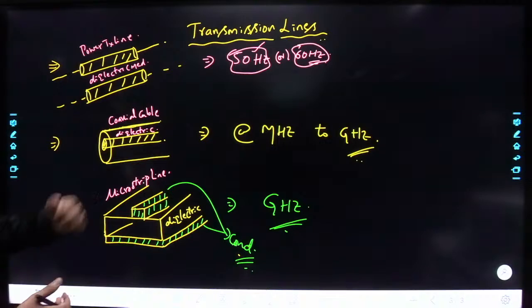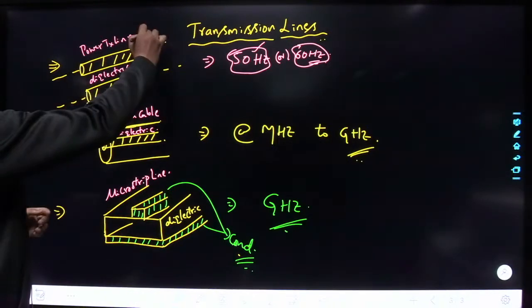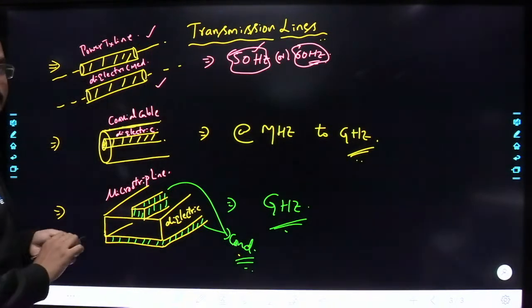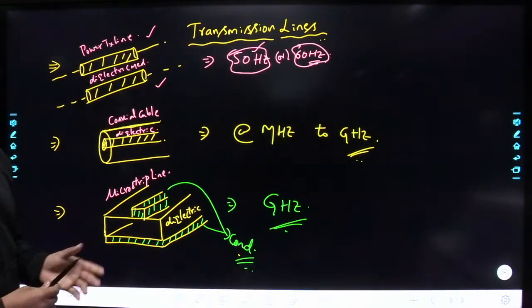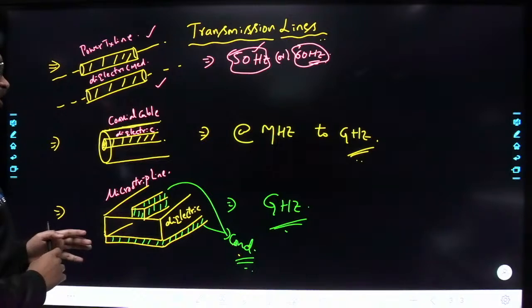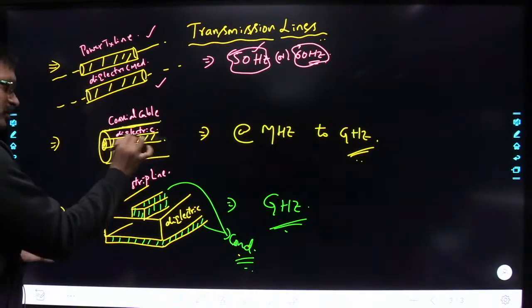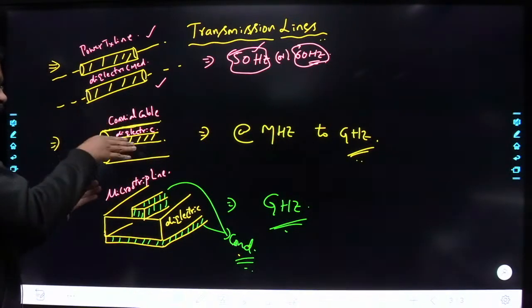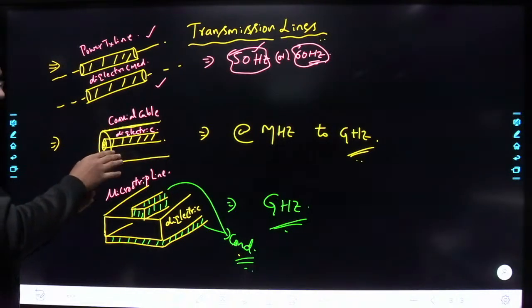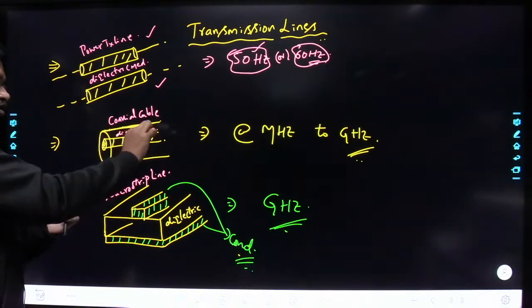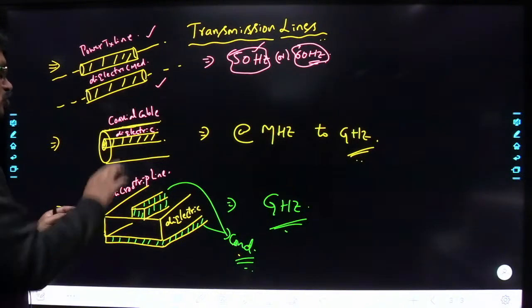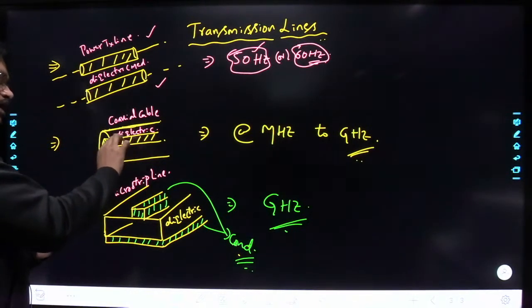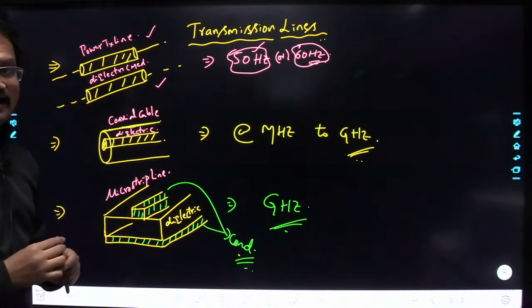Okay, so if you observe all these different types of transmission lines, what can you observe here? Here you have two conductors separated by some dielectric medium. In the coaxial cable, inside you have a conductor, and outside you have a conducting medium. Between these two conductors you have a dielectric region. So two conductors, and in between those two conductors we have a dielectric medium.